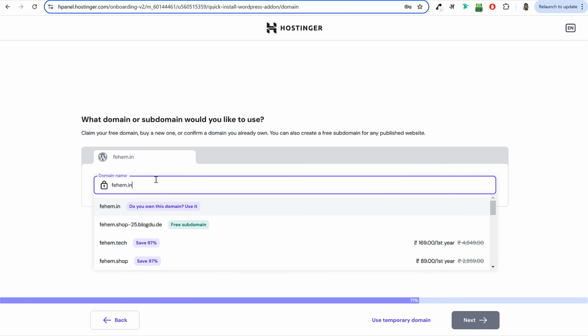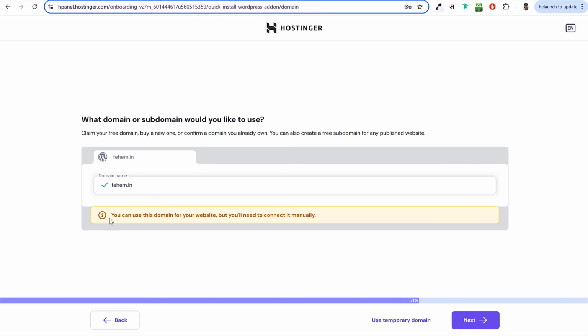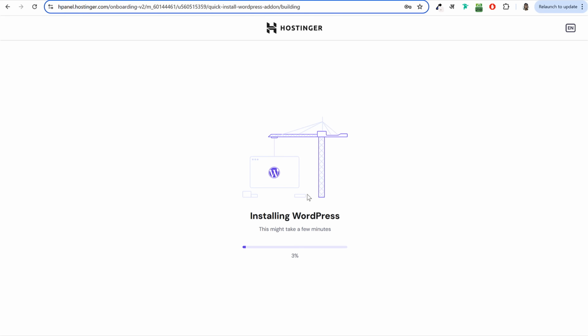So if I type in this domain, it says, do you own this domain? I'll select yes. And it says you can use this domain for your website, but you'll need to connect it manually. I'll show you how to do that. So for now, you can select this domain and click on Next. Now again, the same thing will happen. WordPress will start installing on this new domain name.